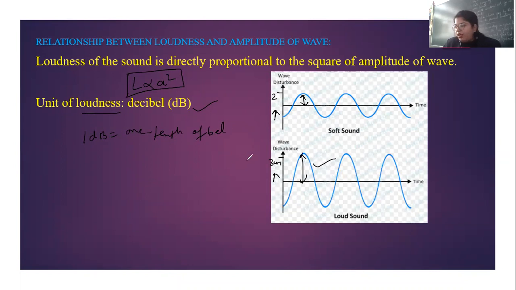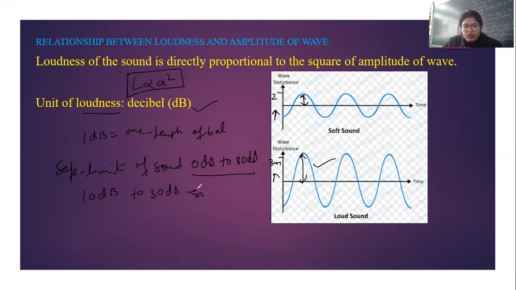So we have different levels of sound produced by different objects. What is the safe limit? This also we have discussed. Safe limit of hearing is from 0 decibel to 80 decibel. Up to this limit, we are able to hear properly, I mean, smooth sound. And sound of level 10 decibel to 30 decibel is a soothing sensation.